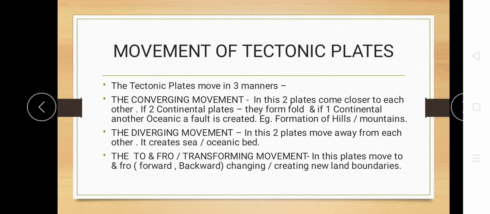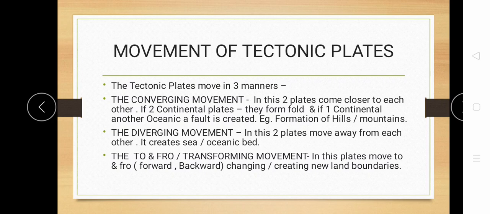Okay. Now first is the converging movement or the converging plates. By the name only it's clear. In this, 2 tectonic plates come closer to each other. Now suppose both are continental plates, so because the power is the same, they will create a fold or a mountain. But suppose one is continental and the other is an oceanic plate, they will create a fault because the oceanic plate will go down.